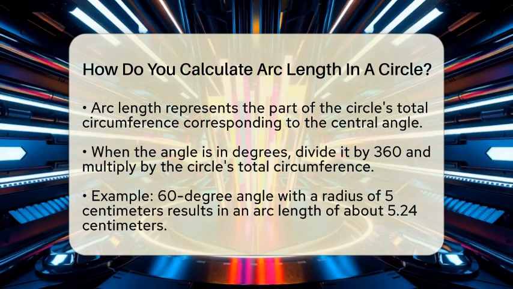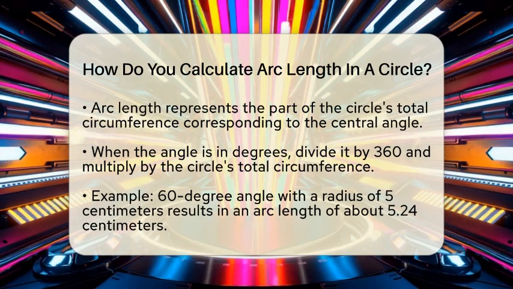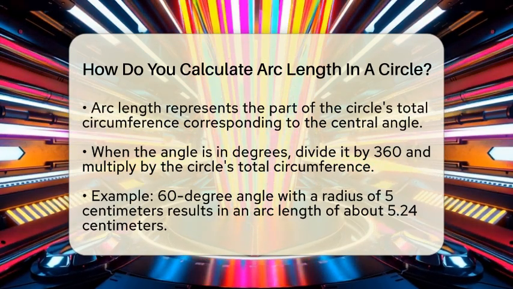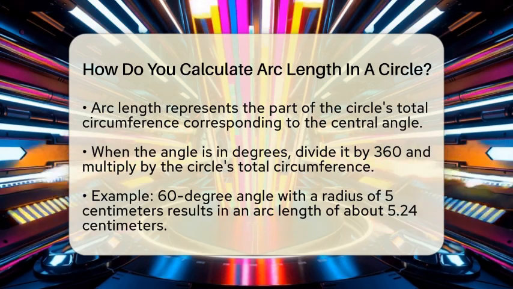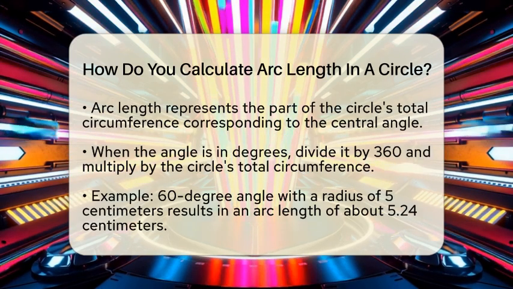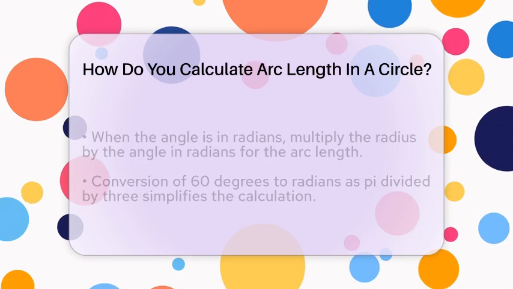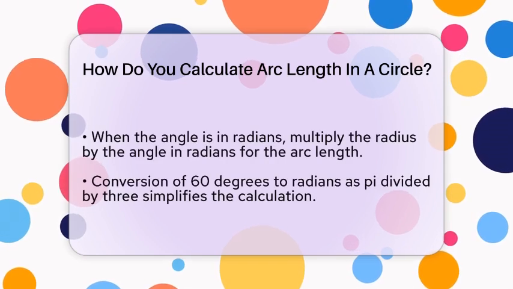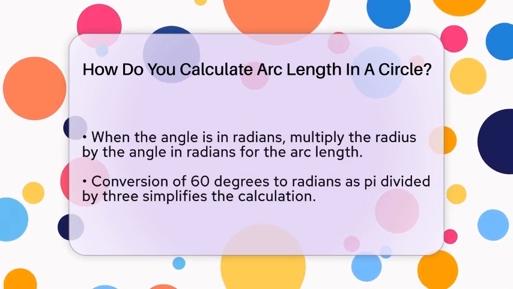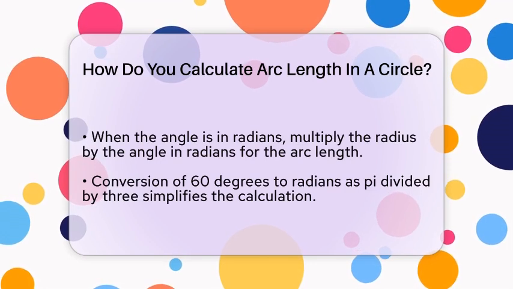So, if the angle is 60 degrees and the radius is 5 centimeters, you would do 60 divided by 360, which is 1/6, then multiply that by the full circumference of 10 pi centimeters. That gives you approximately 5.20 centimeters for the arc length.